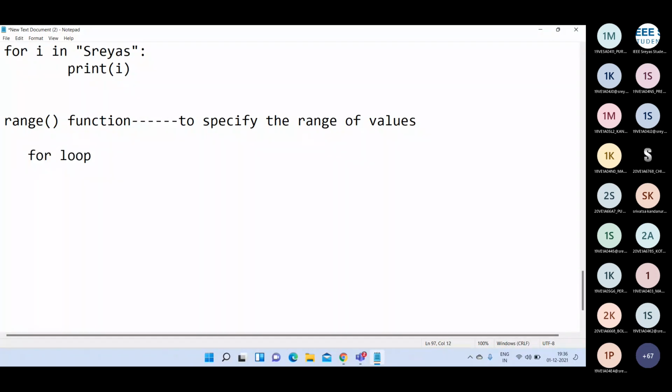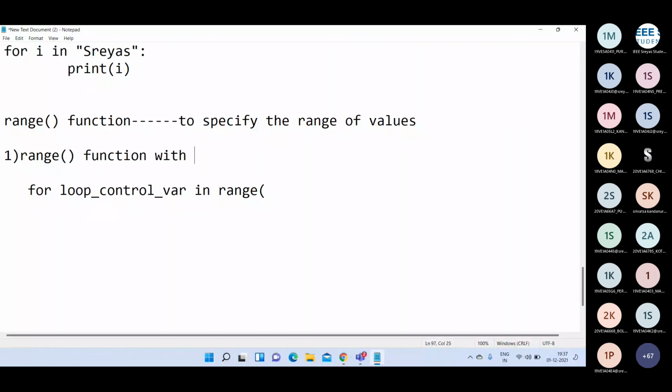The syntax is: for loop control variable in, followed by a range function. For the range function you can pass either one parameter, or two parameters, or three parameters. First I will tell you the range function with one parameter. Then we will see range with two parameters and range with three parameters.